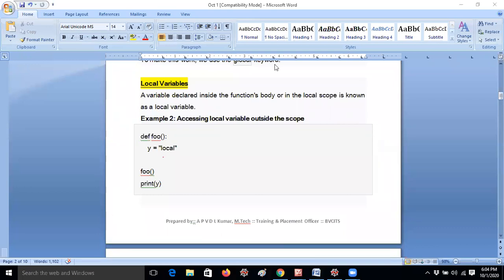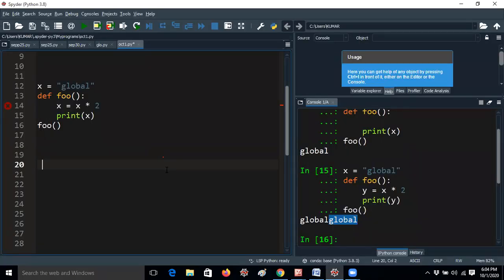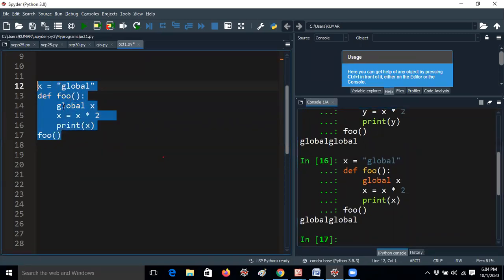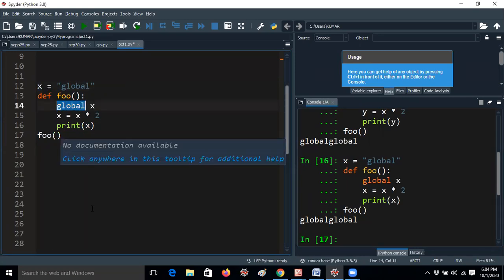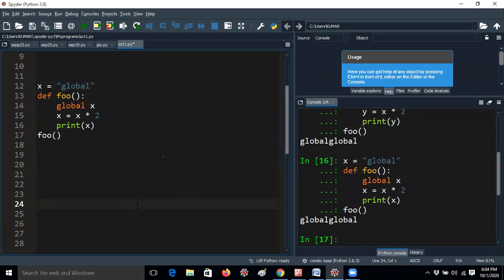And if you want to run again, I will give global x here. Then also you will not get any error. The global syntax is global x like that. So x is a variable, global is a keyword. Running this program again, I will get global 2 times. Because if you give x like this, it will act like a global, but you have to define it in this way, then only it will not get any error. So this is the way you understand, guys.